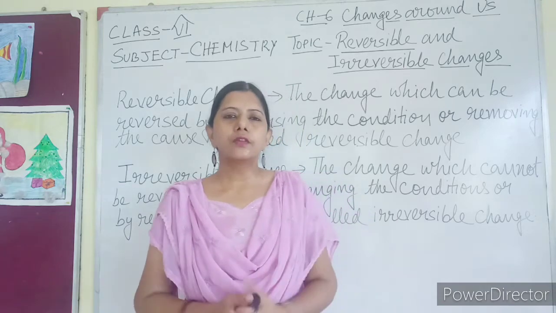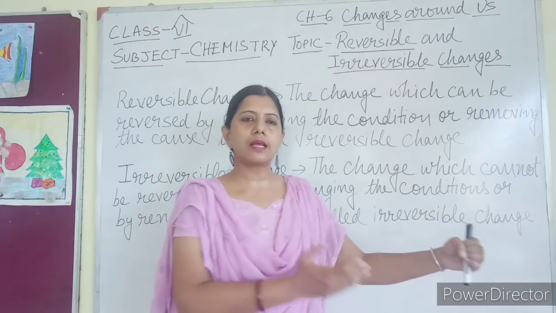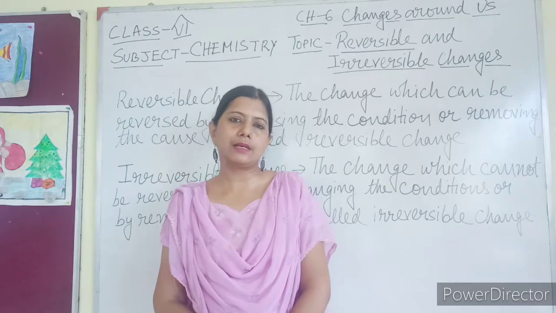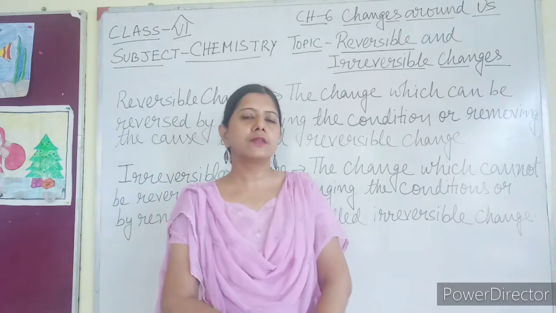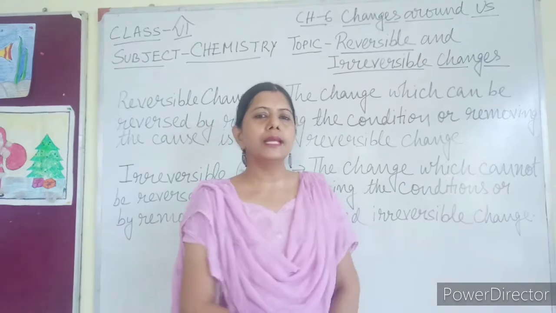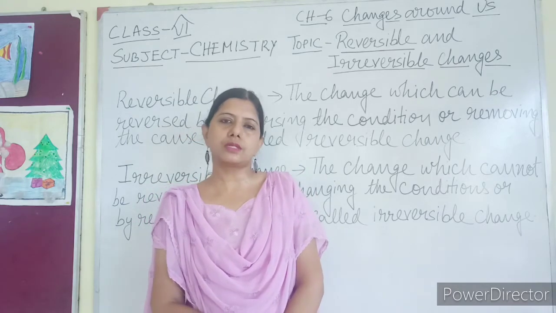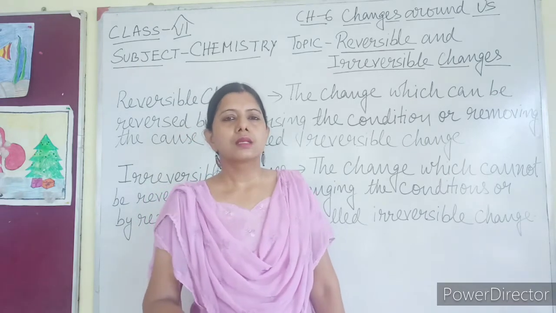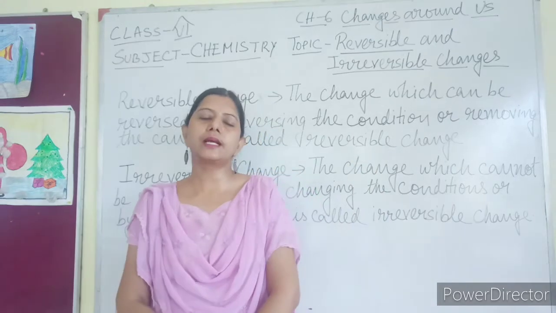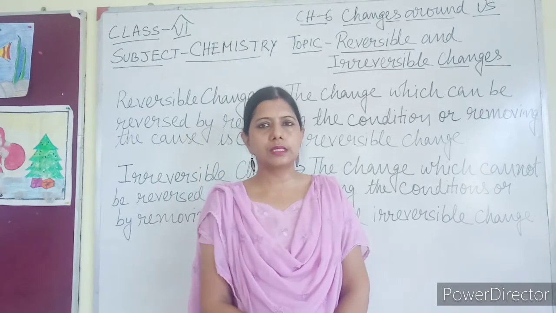Suppose you are cooking food, the raw vegetable is already cooked. You cannot get back the raw vegetable from the cooked food. It is not possible. Milk has been converted into curd. Are you able to convert curd into milk by changing the condition or by removing the cause? No, it is not possible. So once the change has occurred, you cannot get back the original substance. This kind of change is known as irreversible change.